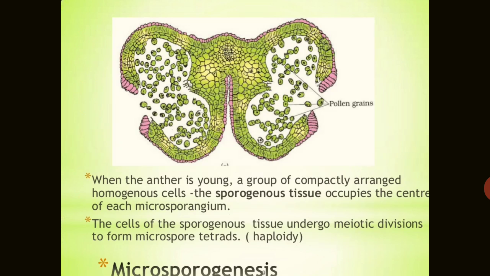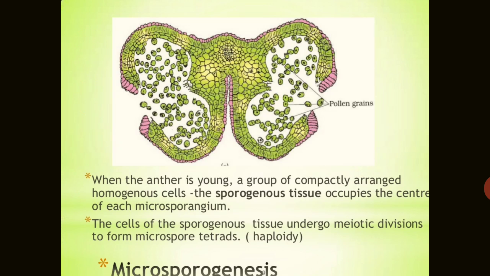In the TS of the anther lobe, you can see that after maturity, all three layers are going to dehisce. The young anther has a group of compactly arranged homogeneous cells, meaning similar cells, also known as sporogenous cells because spores are going to develop here. They occupy the center of each microsporangium. The cells of the sporogenous tissue undergo meiotic cell division to form microspore tetrads. Tetrads means four microspores are formed, and all are haploid.